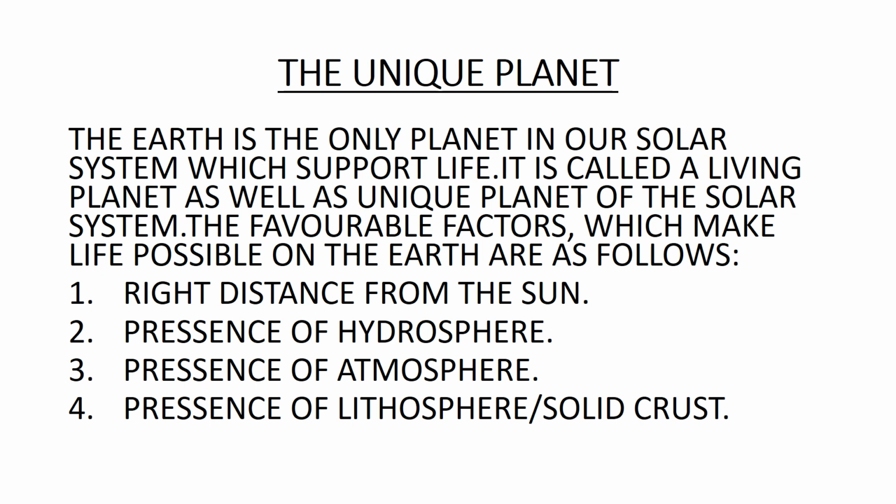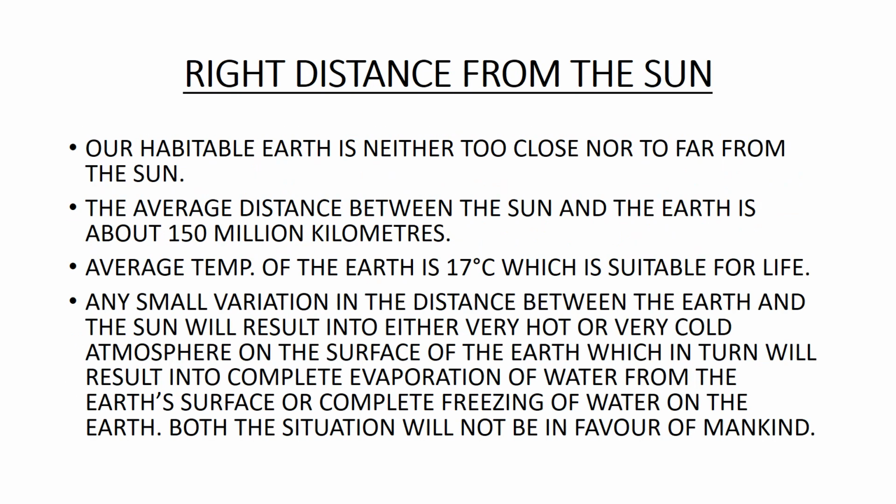The unique planet. Earth is the only planet in our solar system which supports life. It is called a living planet as well as the unique planet of the solar system. The favorable factors which make life possible on the Earth are as follows. First, right distance from the sun. Second, presence of hydrosphere. Third, presence of atmosphere. Fourth, presence of lithosphere, also known as solid crust.